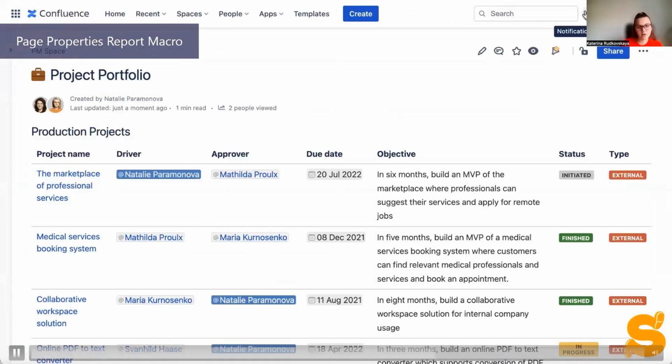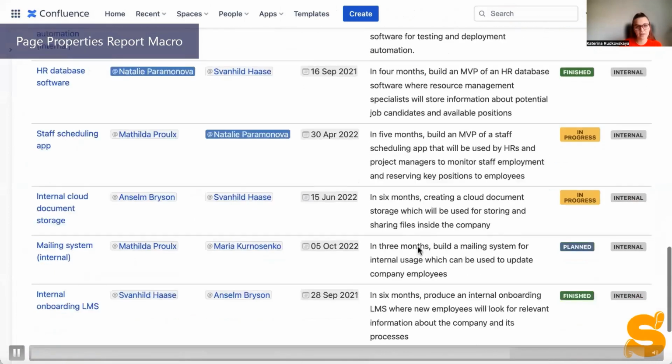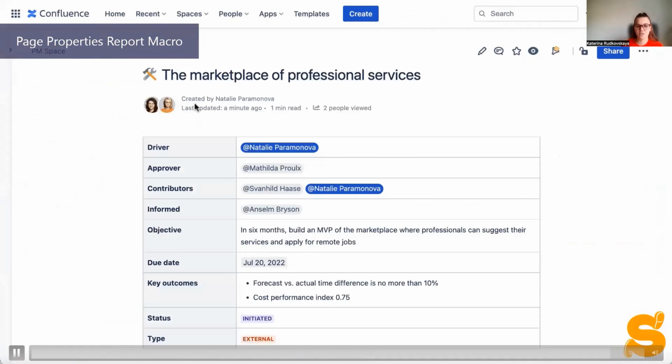Because here we have multiple projects in this Confluence space, we decided to break them down into two tables which contain internal and external projects. But as you have seen, you can still visit the particular project page and get more details about this project. And notice that the page properties report outputs only one row, and it's all except table headers.